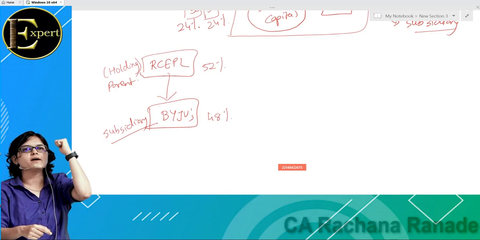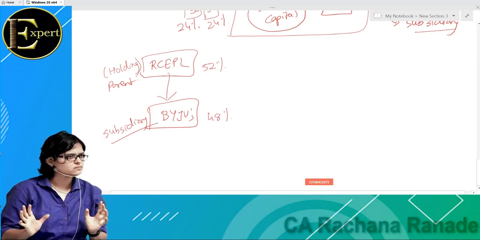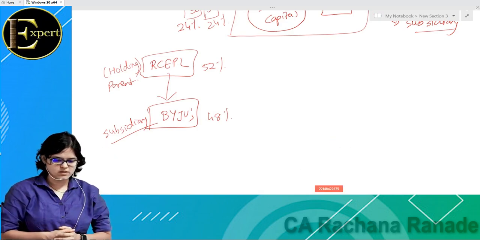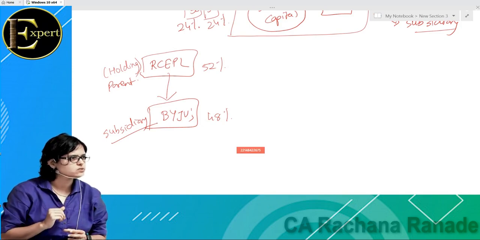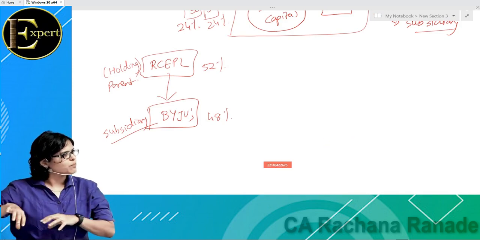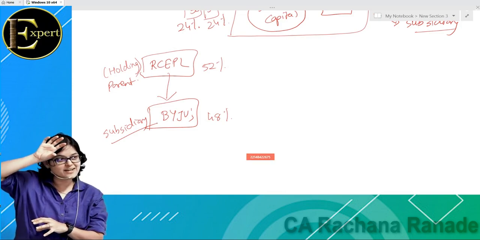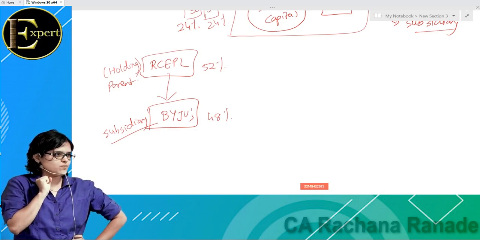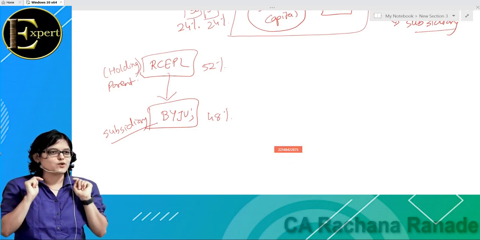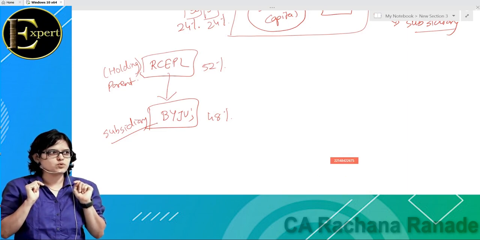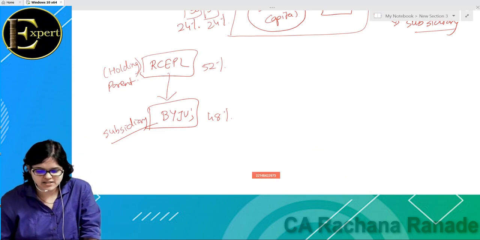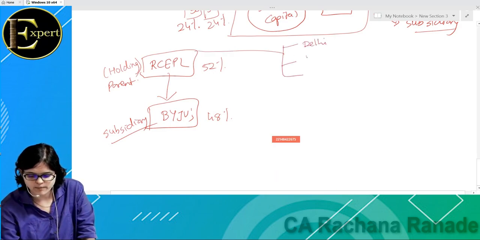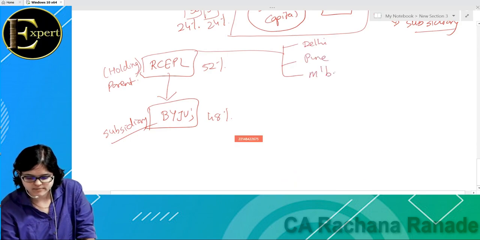Now, sir, let us understand your example. You said that subsidiary is like a branch. Do you think Byju's is a branch of Red Chillies Entertainment Private Limited? No. So let us understand what is the difference between a branch and a subsidiary. Branch उसी company का होता है. Means what? Branches of the same company means what? If Red Chillies Entertainment Private Limited has 3 branches in India, one in Delhi, one in Pune and one in Mumbai. Okay, let us understand उनके ऑफिस के बाहर नेम प्लेट कौन सा है? What is the name plate in front of their office? Red Chillies Entertainment Private Limited.